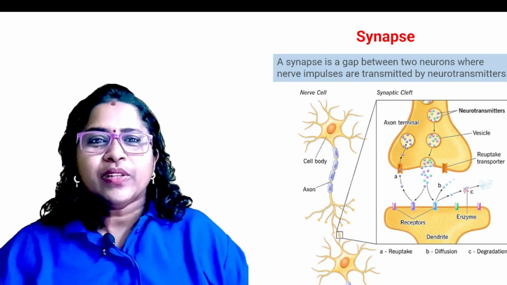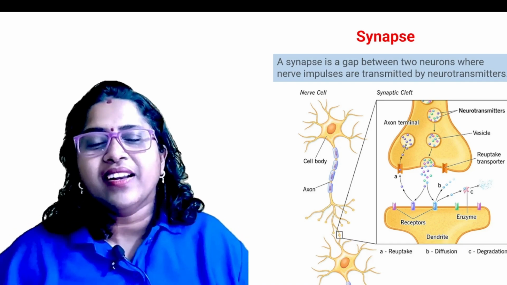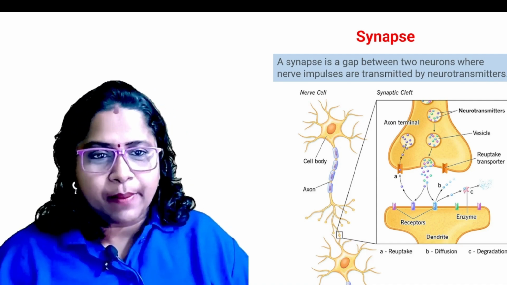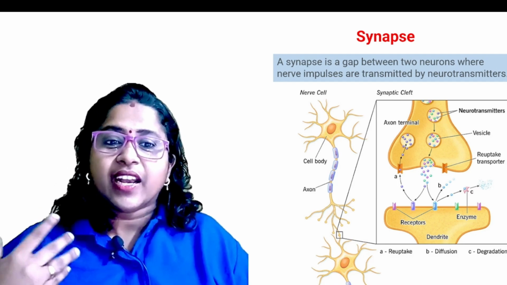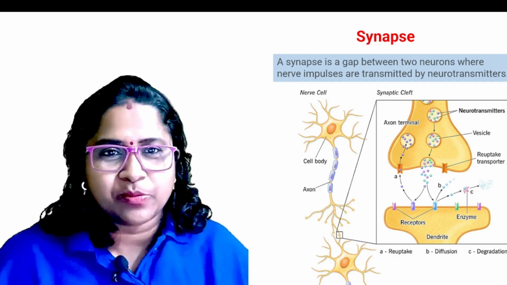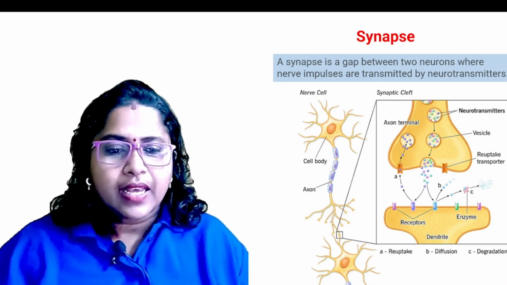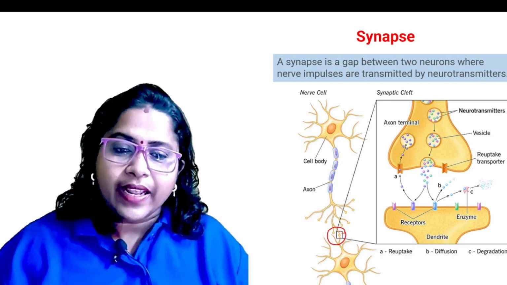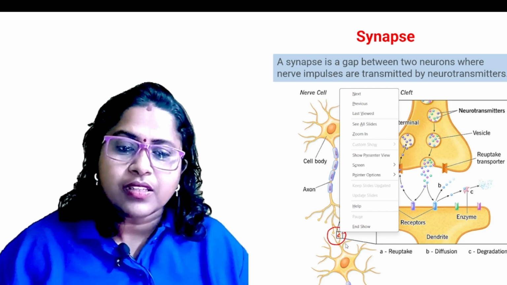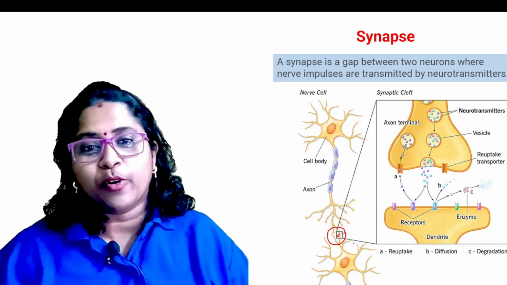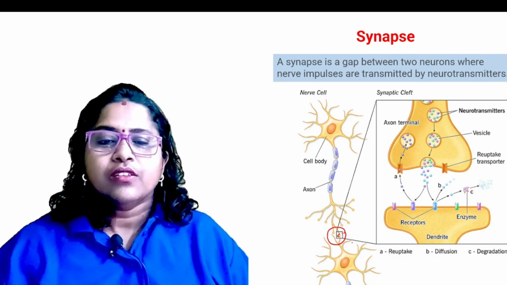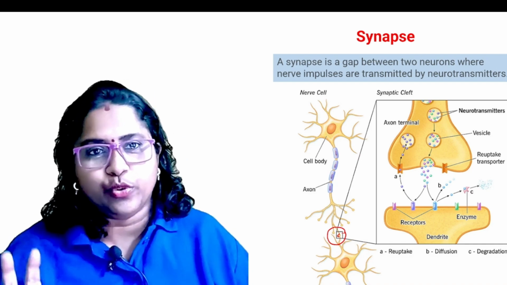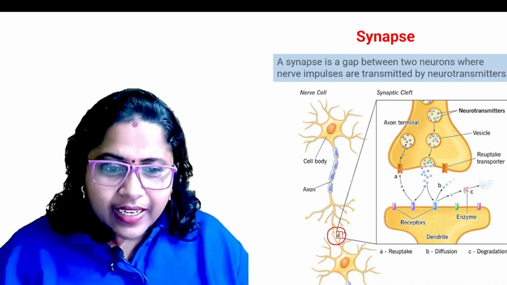Okay. Now coming to the synapse. Sometimes a 2 mark question asks to define synapse. So if the question comes, how can you write? A synapse is a gap between two neurons where nerve impulses are transmitted by the neurotransmitter. Or you can write: the junction between two neurons where the nerve endings of one neuron, the presynaptic neuron, are connected to the dendrites of the postsynaptic neuron. Otherwise, a very simple way: it's a junction between two neurons. So here this is the synapse.